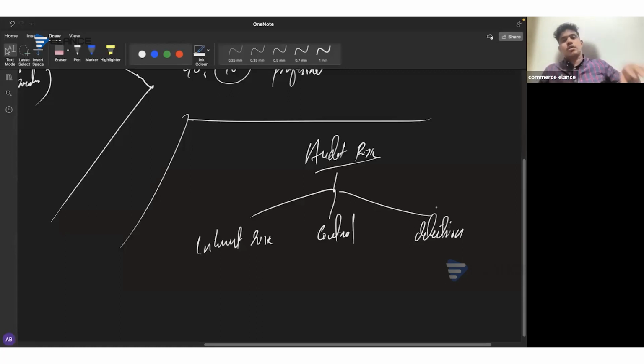Now there's always a possibility that even though the auditor performs the audit procedures appropriately, there are some cases where the auditor will not be able to detect the mistakes in the financial statements.